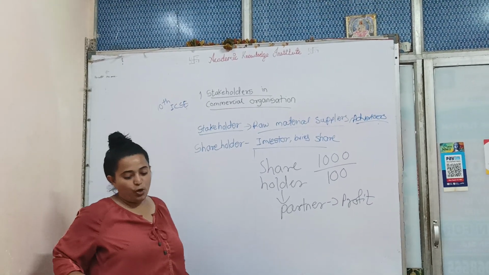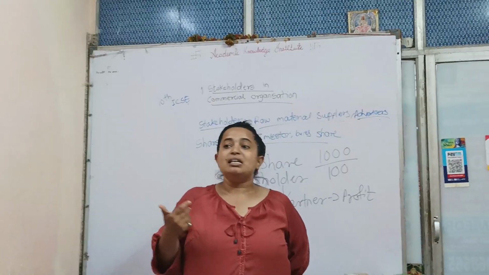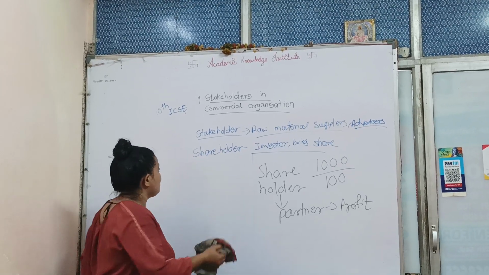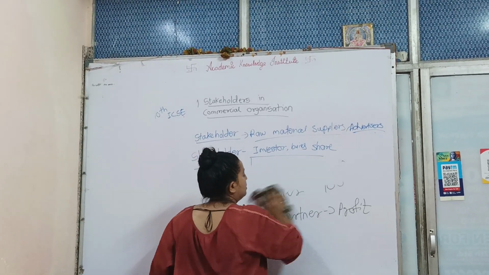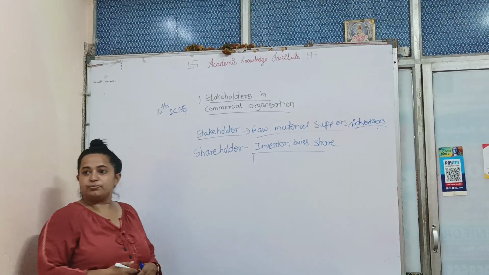Is there shareholder or stakeholder? Stakeholders are basically two types: the internal stakeholder and the external stakeholder. What is the difference between these two? Internal stakeholders are involved internally in the company, and external stakeholders are not involved internally in the company.